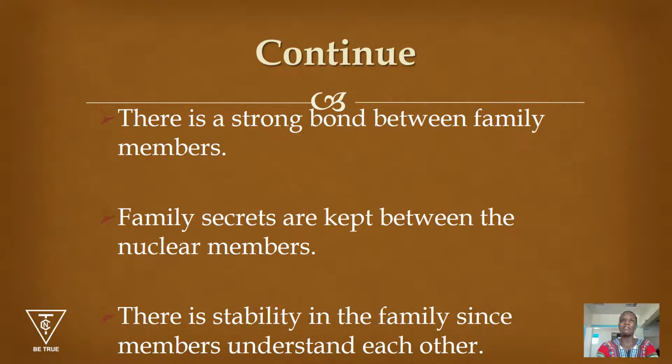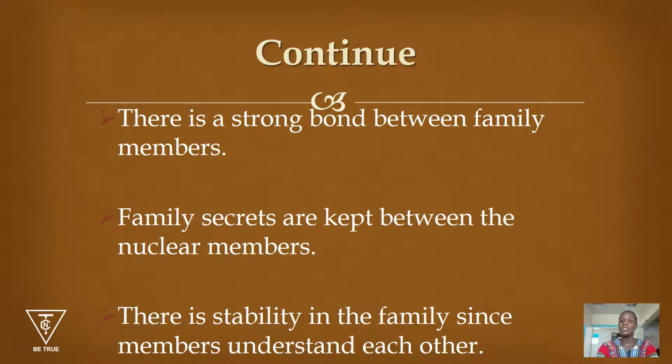Then we have another advantage of having a strong family bond between daddy, mommy, and the children. The children are very few, so it is easy to attract the attention of the parents because they are there and we are very few. Compared to when the number of children is very big, the family members are very many. There, love may not be easily expressed towards the family members.